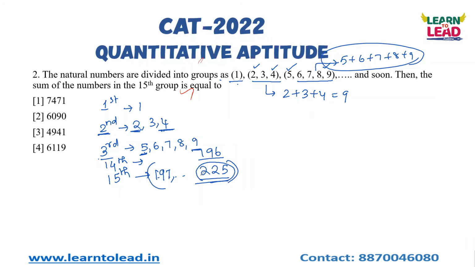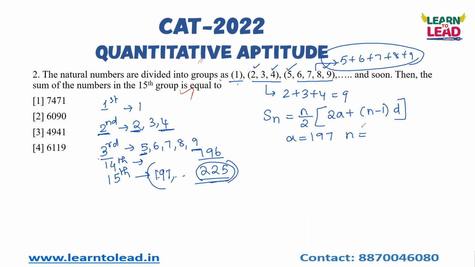To find this, you have to know the sum of n terms formula. This series is an arithmetic progression. For an arithmetic progression, the sum of n terms is n by 2 into 2a plus n minus 1 into d, where a is the first term, which is 197, and n is the number of terms.